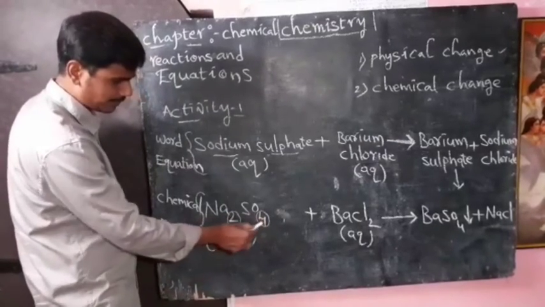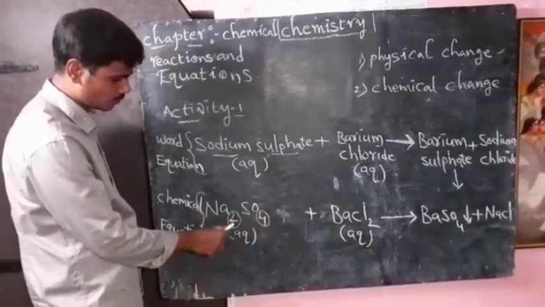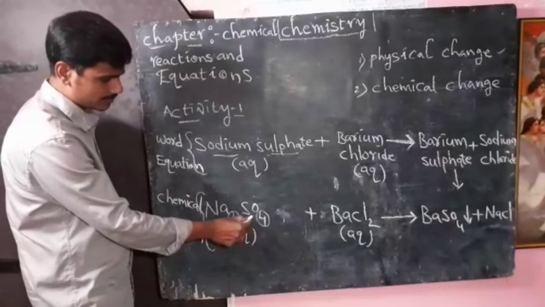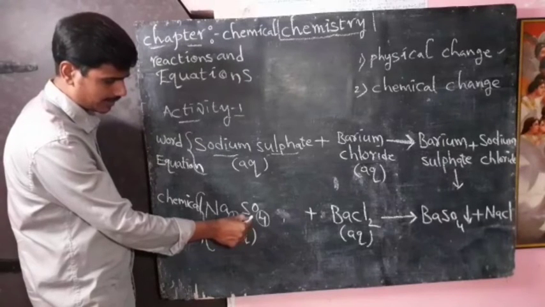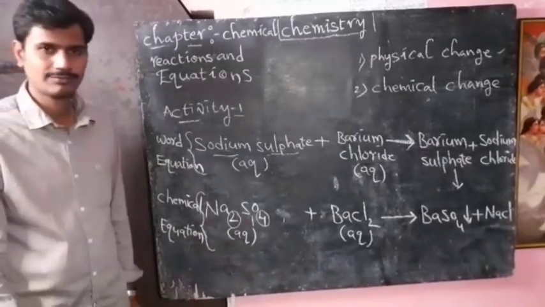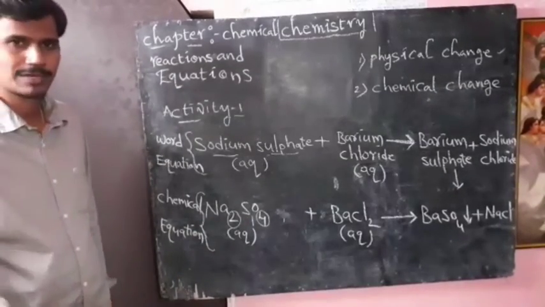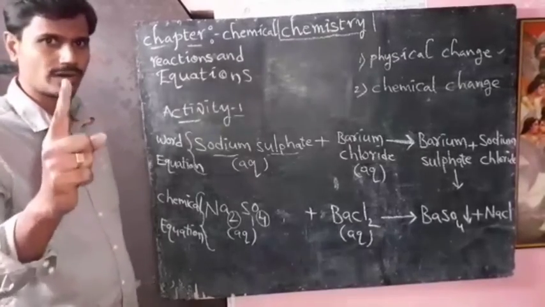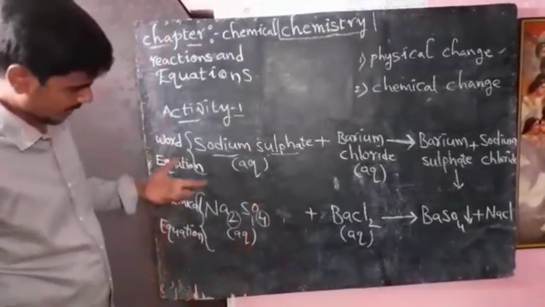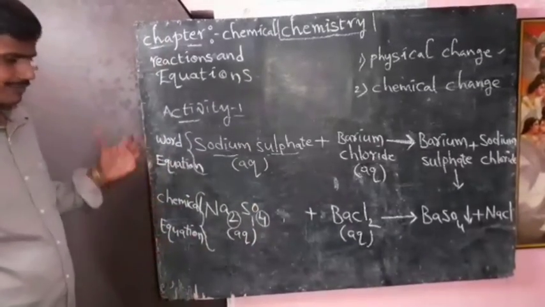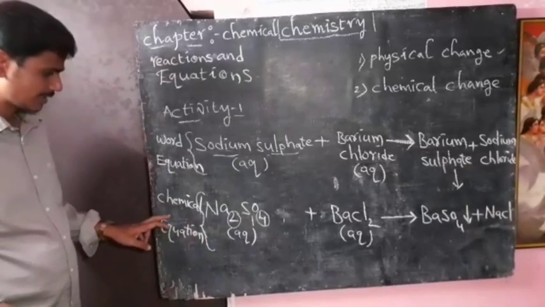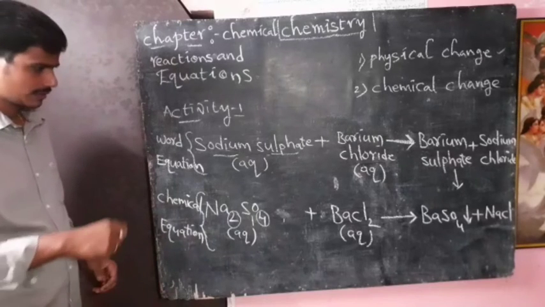The subscript number tells about the number of atoms. 2 sodium atoms are involved, 4 oxygen atoms are involved. For example, sulfur does not have any subscript number, so we have to understand that the subscript number is 1. If an atom in the chemical formula has no subscript number, we understand that it is 1 atom. So a chemical formula tells about symbols of elements and subscript numbers. In the chemical equation we write with chemical formulas.